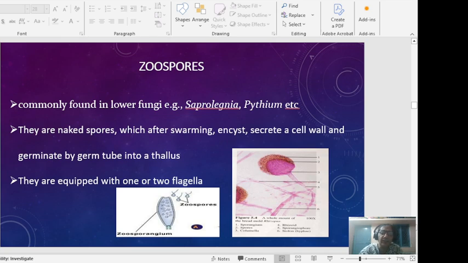Then the second type of asexual reproduction is by zoospores. It is found in lower fungi like Pythium. They are naked spores which swarm, encyst and secrete a cell wall, and germinate by a germ tube into the thallus. They are equipped with one or two flagella.